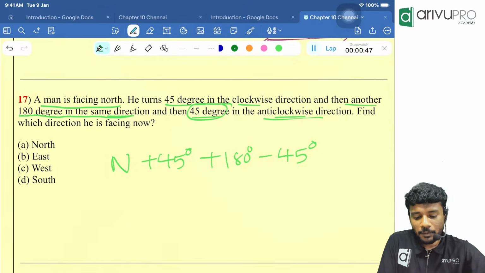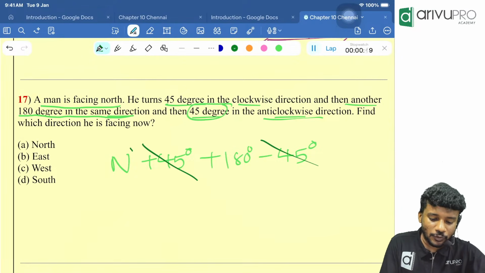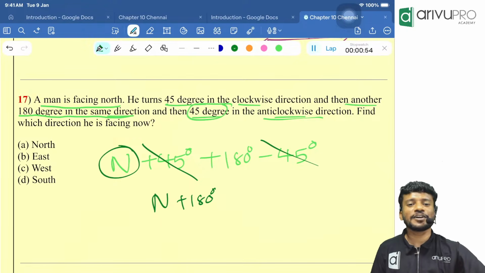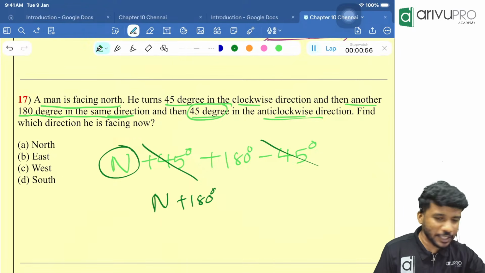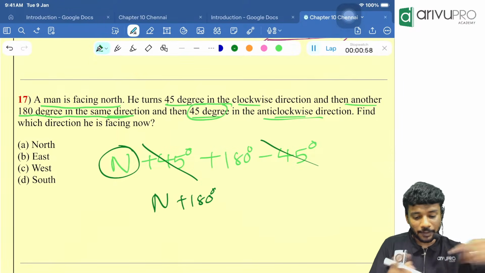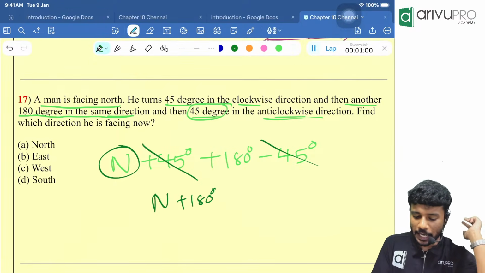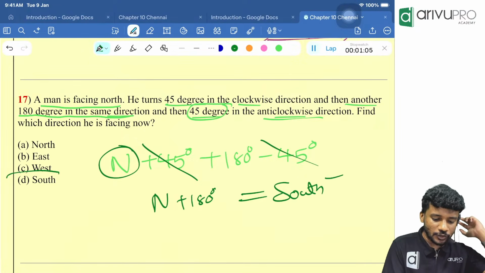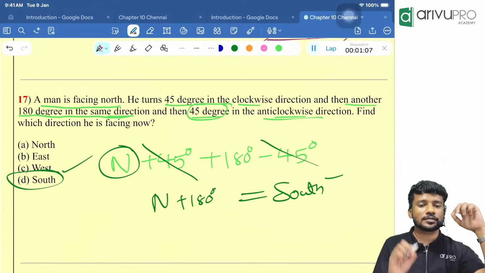Now plus 45 minus 45 cancel. Who is remaining? North. 180 degree change. Whenever 180 degree change is coming, what is happening, people? The direction is becoming the ulta or the opposite. So the answer is South. Right answer online, everyone. Well and good. Option D is your answer.